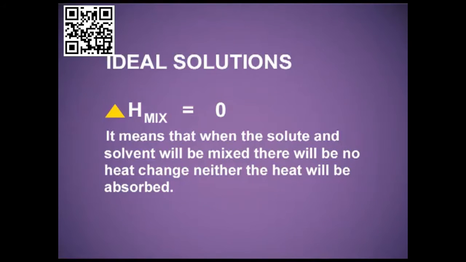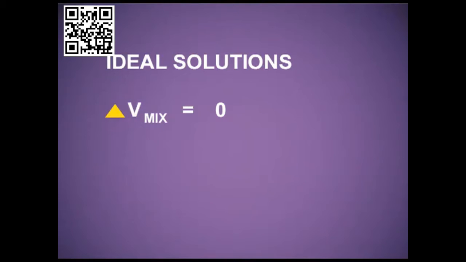ideal solution. Delta H mixing, that is the enthalpy change on mixing for ideal solutions, is equal to 0. It means that when the solute and solvent are mixed, there will be no heat change. Neither will heat be absorbed nor will heat be evolved. The third point for ideal solutions is that delta V mixing will also be equal to 0. That means there will be no change in volume. Neither will it expand nor will it compress.